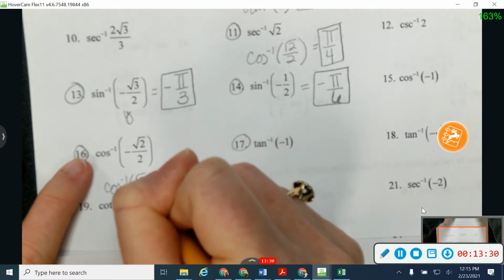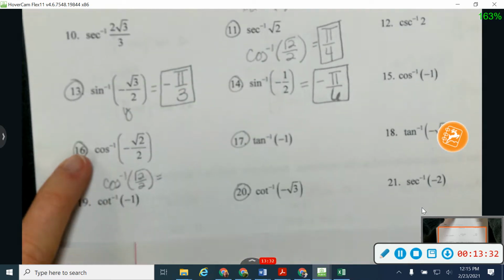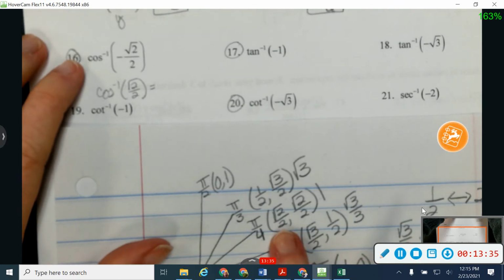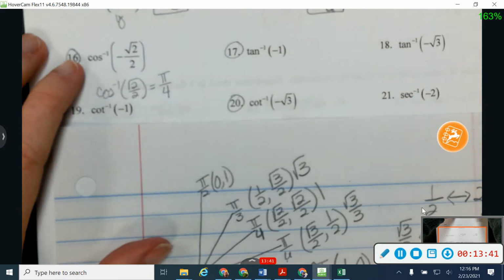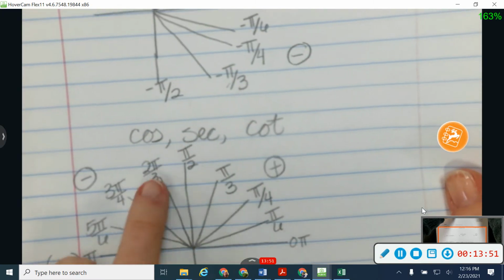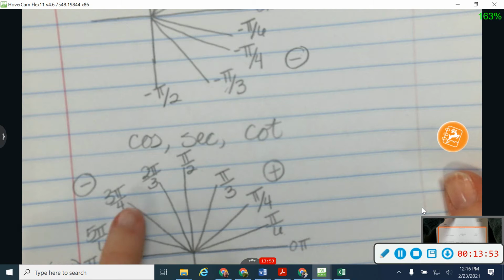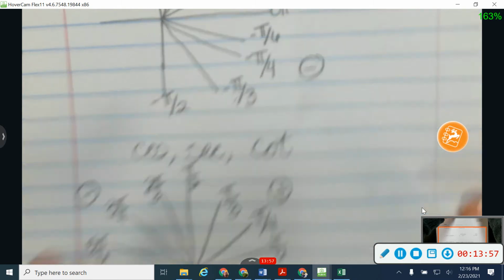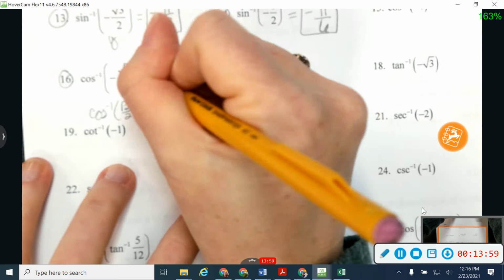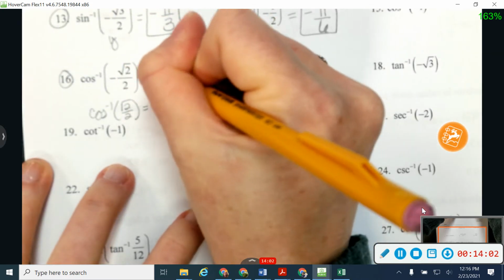Let's start with our positive. Here's cosine, square root of 2 over 2, at pi over 4. That's my reference angle. So go back and think about reference angles. Now with cosine being negative, I need to use this picture right here with one of these. So my over 4 angle is 3 pi over 4. So my answer is going to be 3 pi over 4.